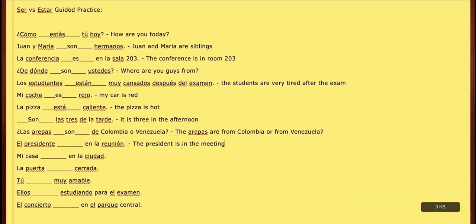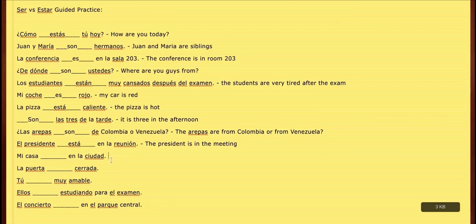And so if we're talking about where he is, that's something that's subject to change throughout the day, right? Something that changes all the time, where he is. So we're going to be using the temporary form, estar, for referring to him, está. El presidente está en la reunión.